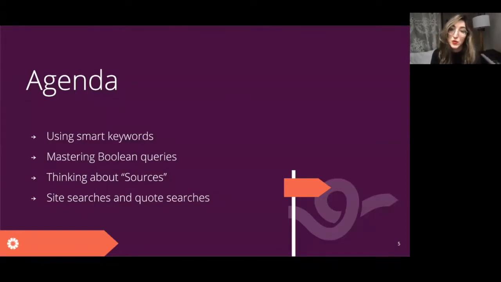Then we're going to talk about sources. So what does it mean when we say sources if we're doing research online, right? And then finally, we're going to talk about site searches and quote searches. And these are 2 of the tools that our team uses in our monitoring basically every day. They're 2 of our biggest tricks. So we'll talk about how to use those and how to use them in sort of creative ways as well. So hopefully this is going to be a session that is useful to everyone, regardless of whether you're researching vaccine misinformation or not, because these skills are sort of universally applicable.